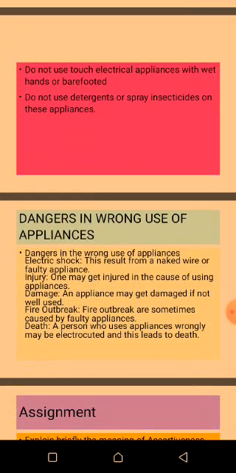Also, do not use detergent or spray insecticide on these appliances. Home appliances are expected to be cleaned with dry cloths, not with detergent or spray insecticide on them, because we have insects there.